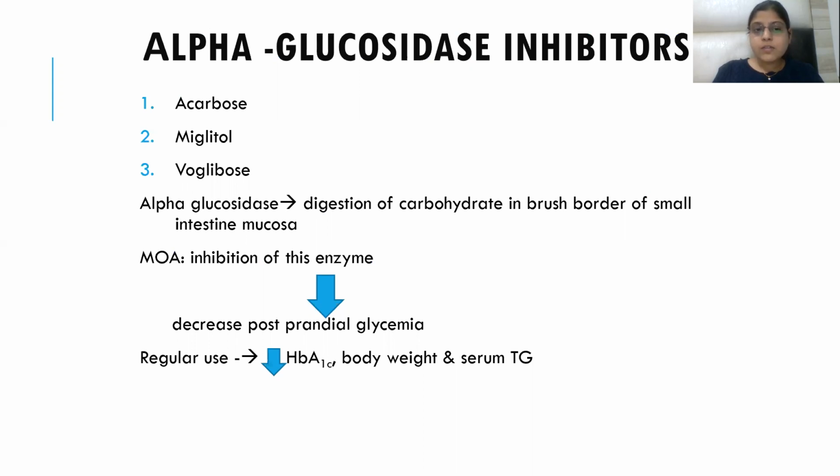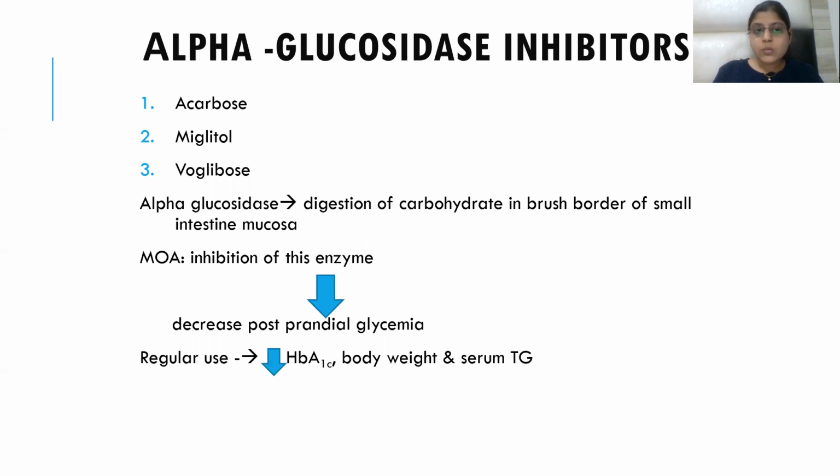When this alpha glucosidase is inhibited, there will be increased accumulation of the starch in the body, which will not be absorbed. Acarbose: A means absorption, carbose means absence of absorption, carbose means carbohydrate. These are not absorbed from the GIT, that is from the small intestine. The smaller particles are absorbed.